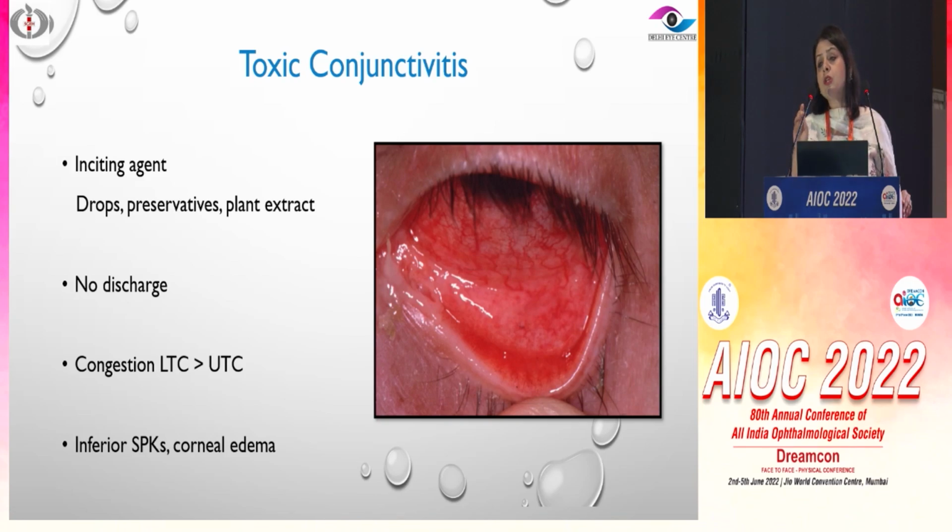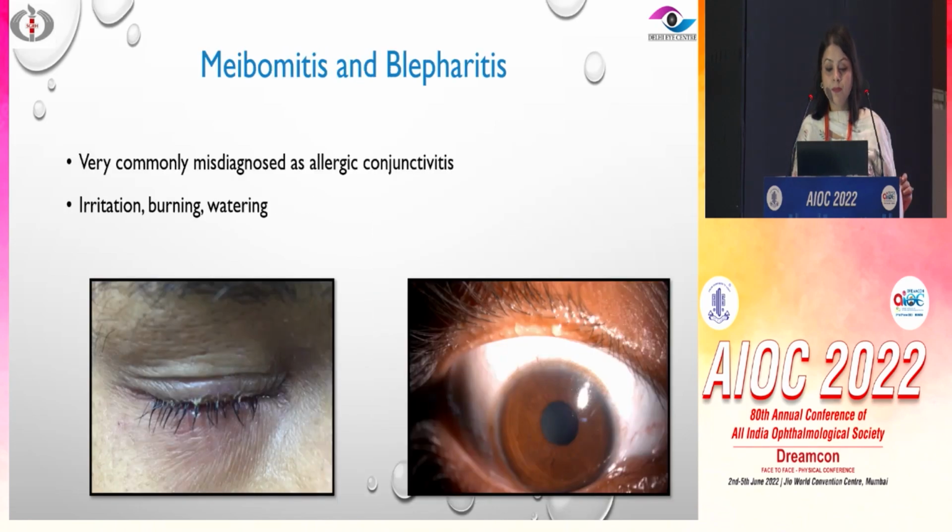These patients usually don't have any discharge in the lower fornix, but they have congestion, which is more common in the lower fornix and the lower tarsal conjunctiva, whereas patients with VKC would have congestion more in the superior fornix or the superior tarsal conjunctiva. And all the signs would be inferior. They might have inferior SPKs and inferior chemosis as well.